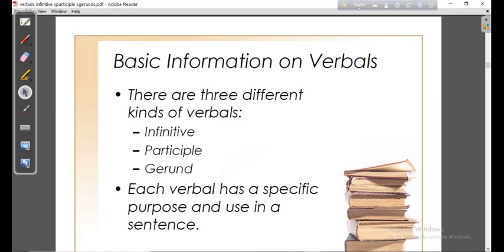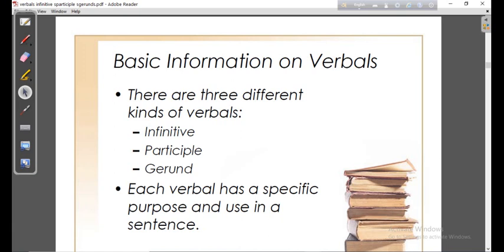If you want to have a clear basic command of the English language, you must have knowledge about infinitive, participle, and gerund.